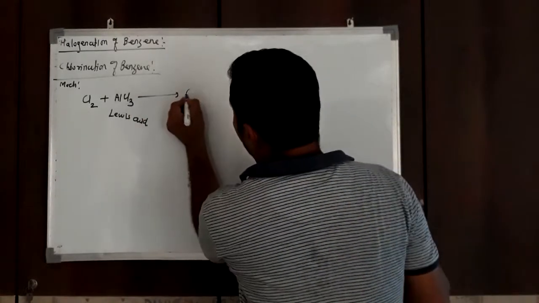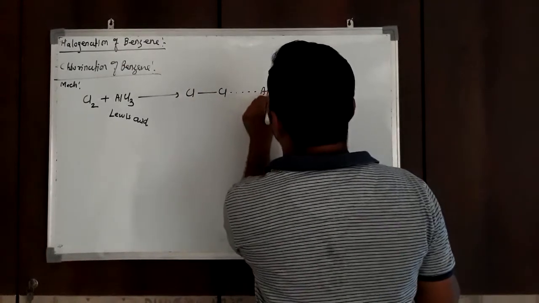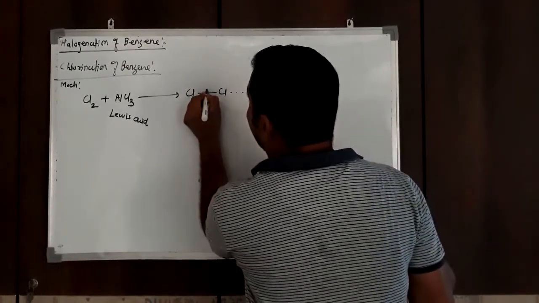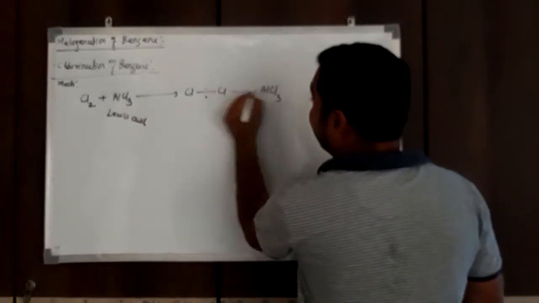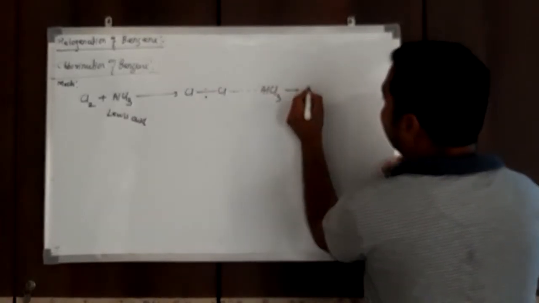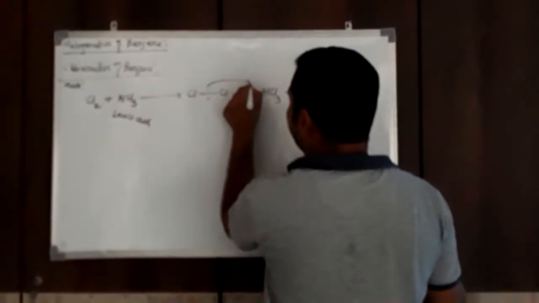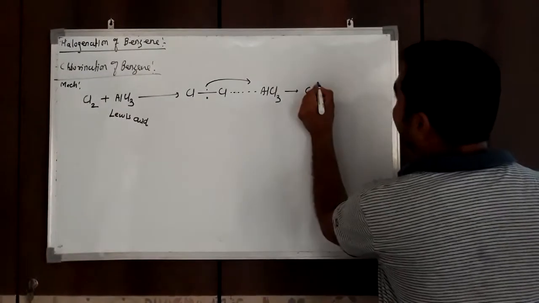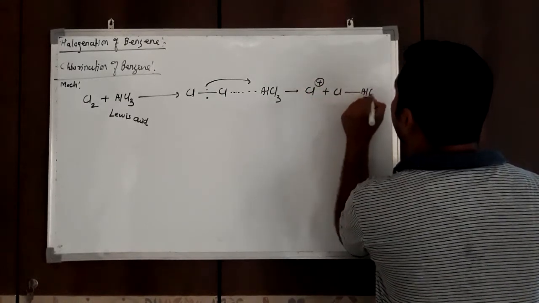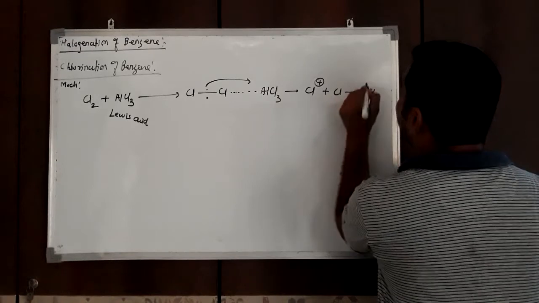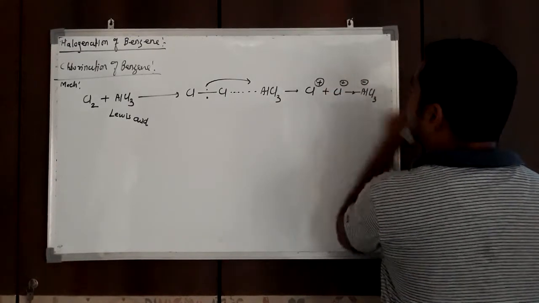During the reaction, the chlorine molecule interacts with AlCl3. The bonding electron pair shifts completely toward AlCl3 and forms Cl plus and AlCl4 minus: the bonding electron pair is negative and the other is positive.